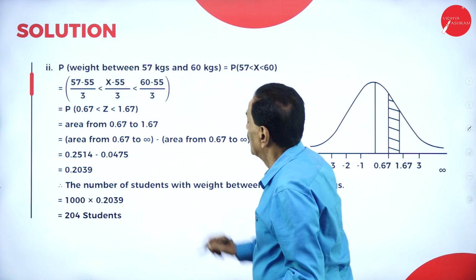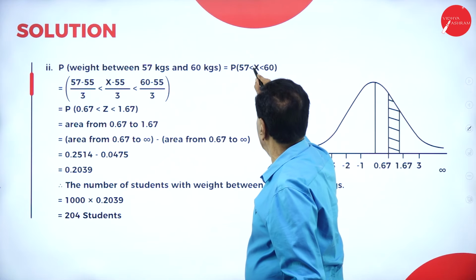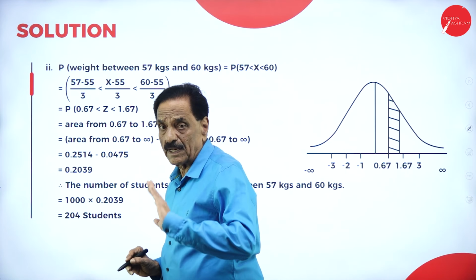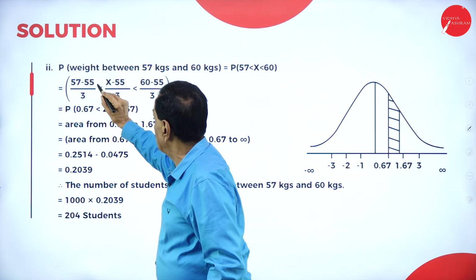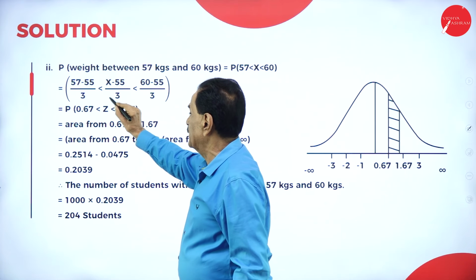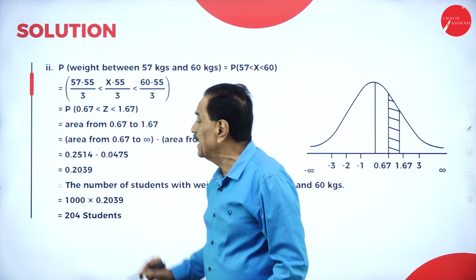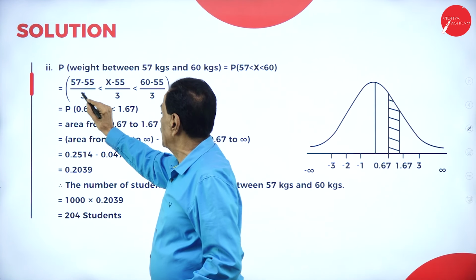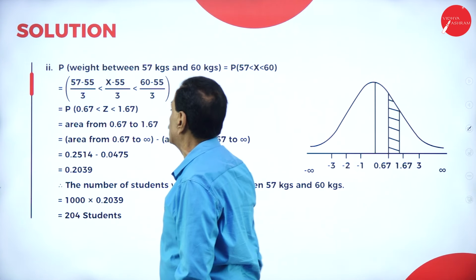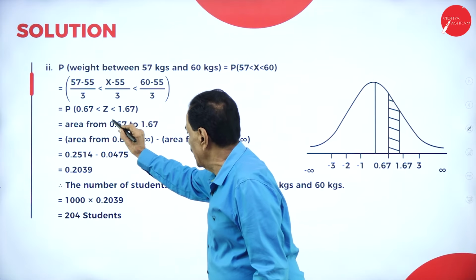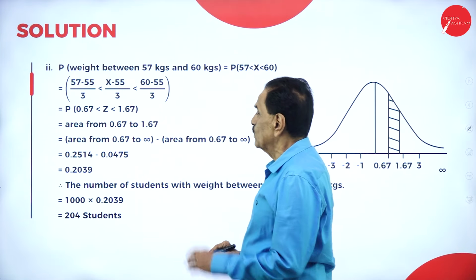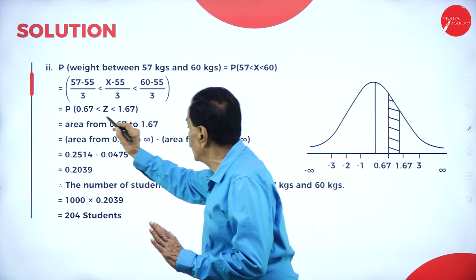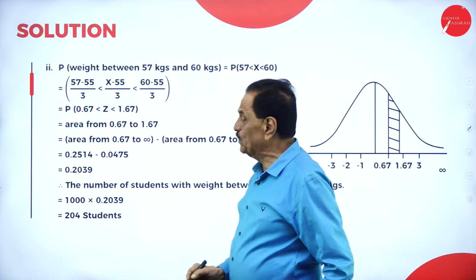Move on. Between 57 kgs and 60 kgs, the regular format is 57 minus 55 divided by 3 less than x minus 55 divided by 3 less than 60 minus 55 divided by 3. This is 57 minus 55, 2 divided by 3, 0.67, z is 1.67. So the area occupies from 0.67 to 1.67.